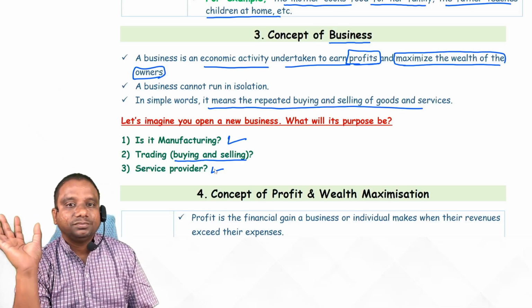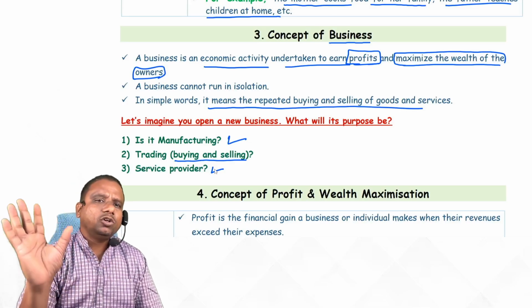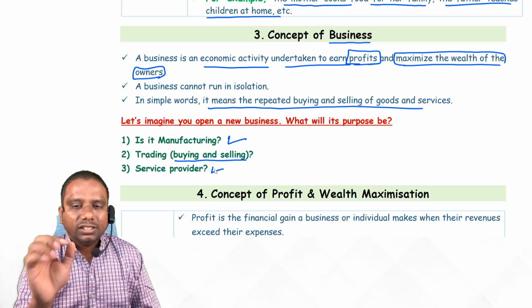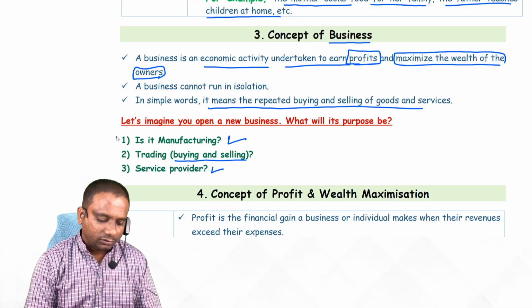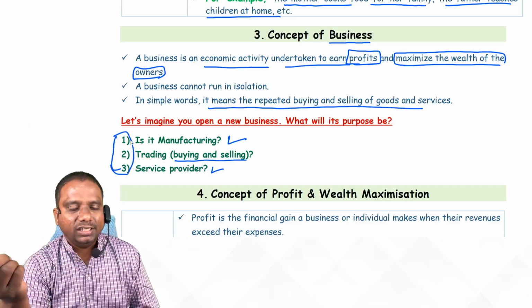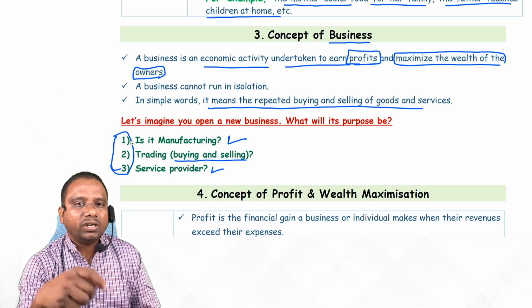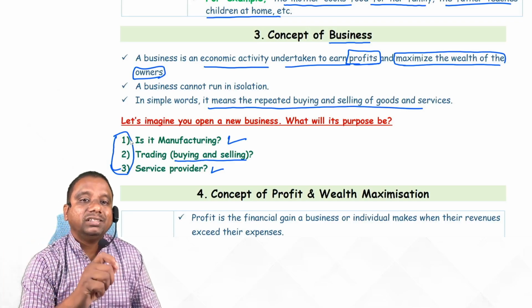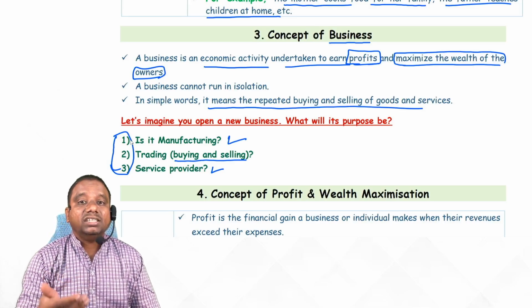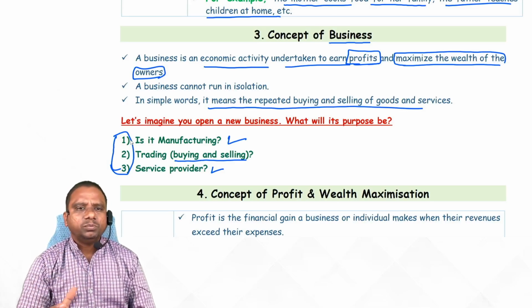Service. If you want to do any economic activity, if you want to earn money, then you have to do one of these three things. Either you manufacture the product and sell it, or you buy the ready-made product and sell it, or you provide a service. Through these three things, we generate money. This is the simple concept of business.